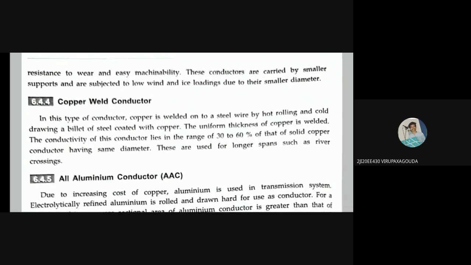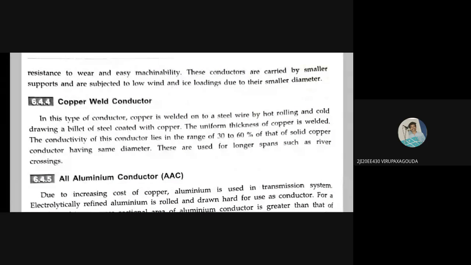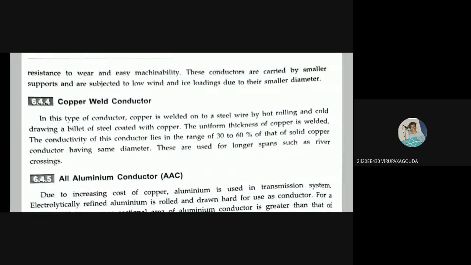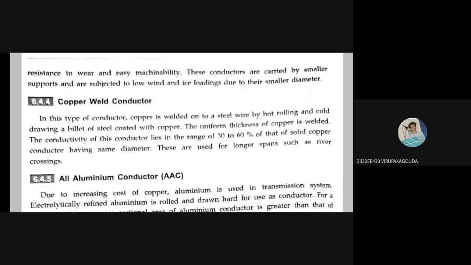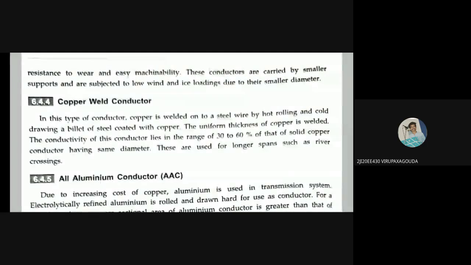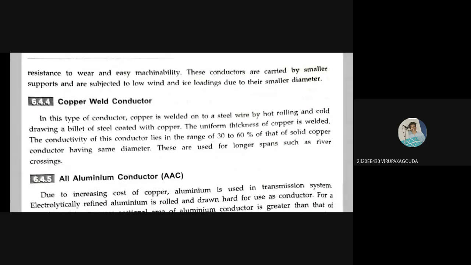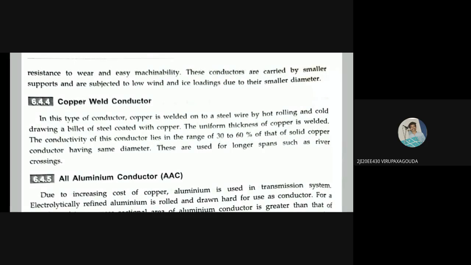This is about the advantages, that they can be carried by smaller supports and are subjected to low wind and ice loadings. Okay, so this is the advantage part. Remember these points. Each of the conductor materials has advantages and disadvantages. Okay, next is the copper weld conductor. In this type of conductor, copper is welded onto a steel wire by hot rolling and cold drawing a billet of steel coated with copper.